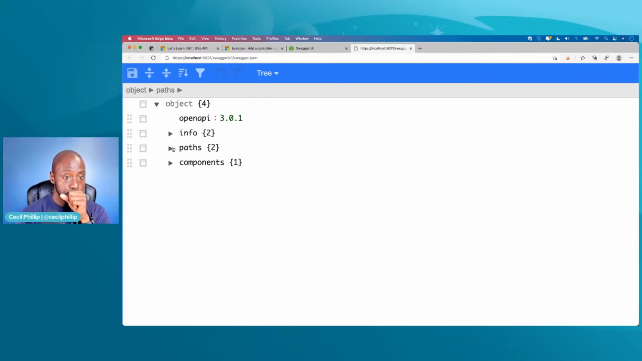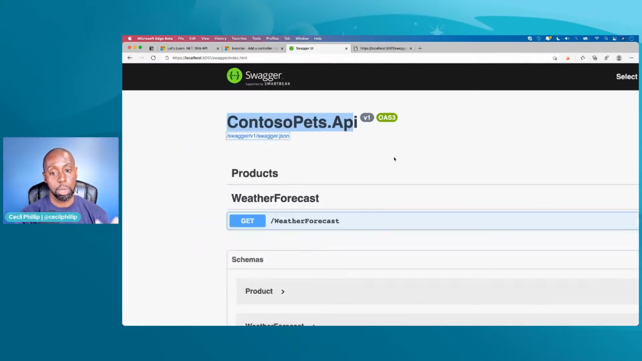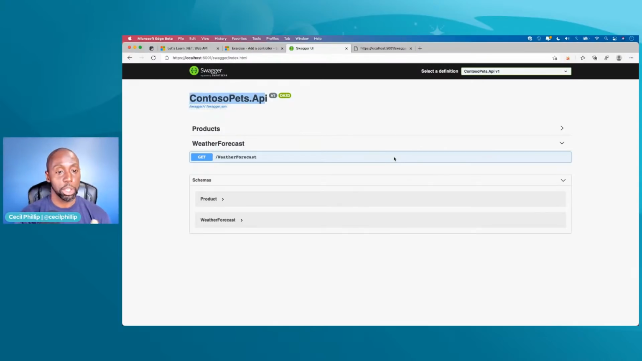But essentially, this is a JSON document that will let us know what are all of those different operations that are inside of our web API, what are the responses that it returns, and what are the types that it accepts, right? And so the Swagger UI uses it to generate this UI that we have now to make use of to test our APIs.